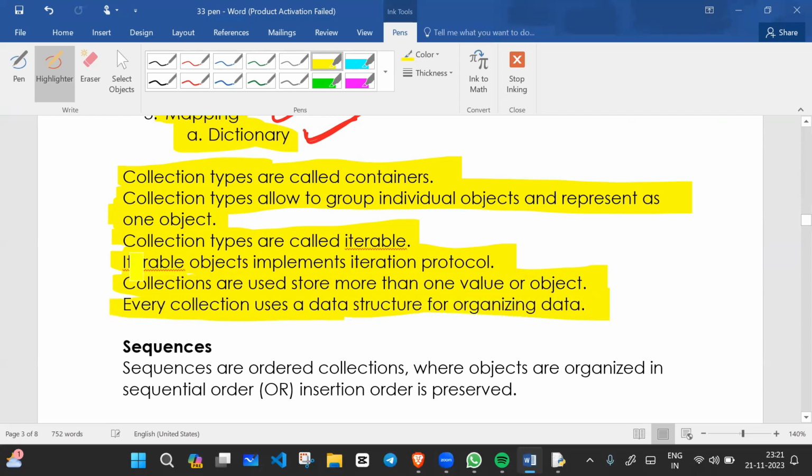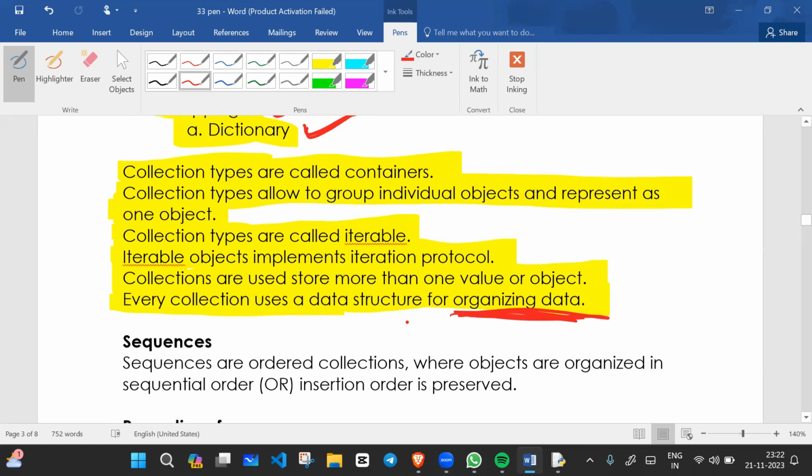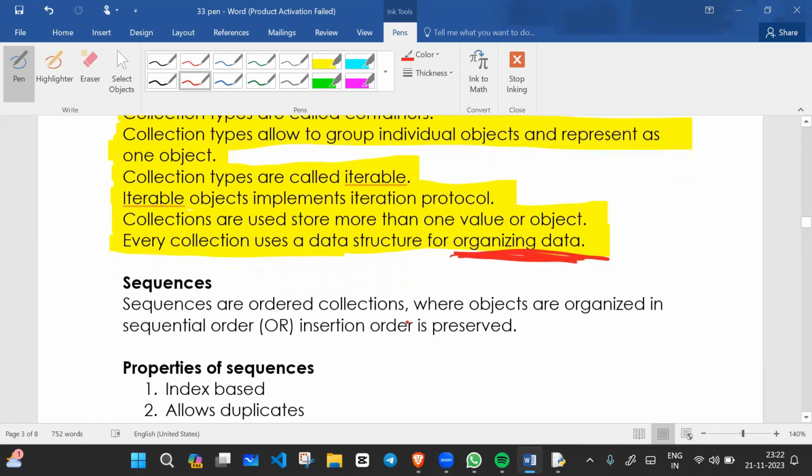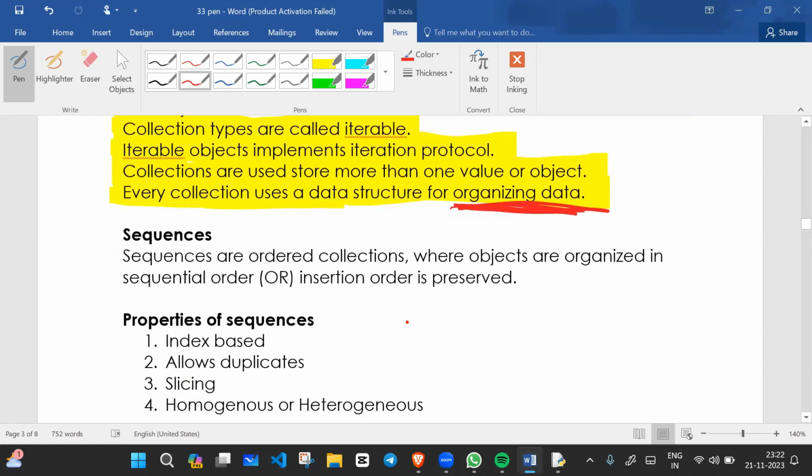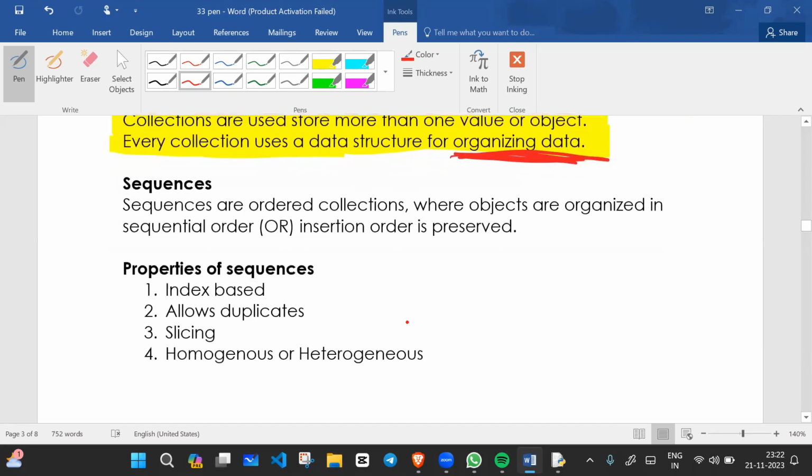Why does data structure come into the picture? Because we talk about organizing data in an effective manner. We need an effective data structure. We should have good knowledge of data structures in order to manage the data in an efficient way. That's why data structure is important, because you organize the data. Organization is really important in our day-to-day life, in programming as well.